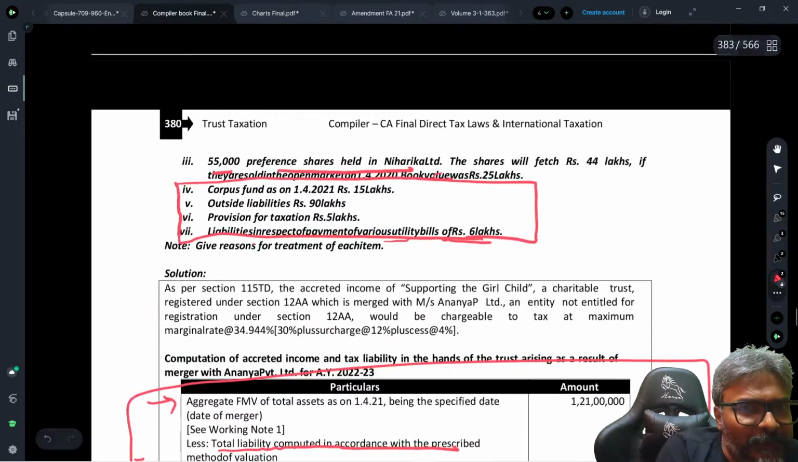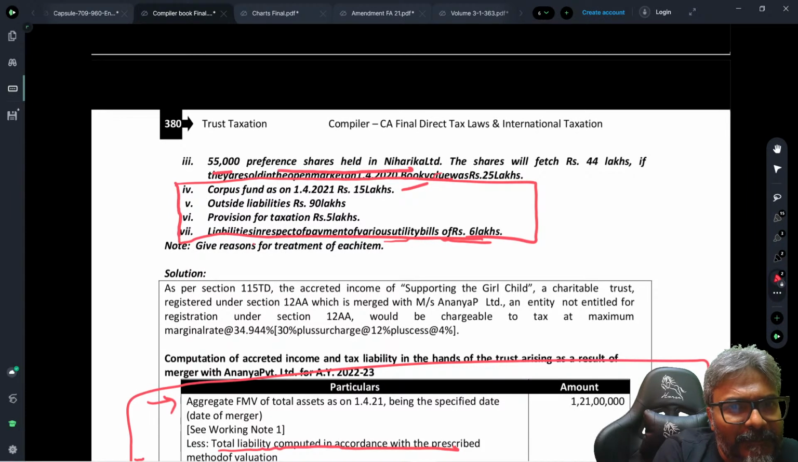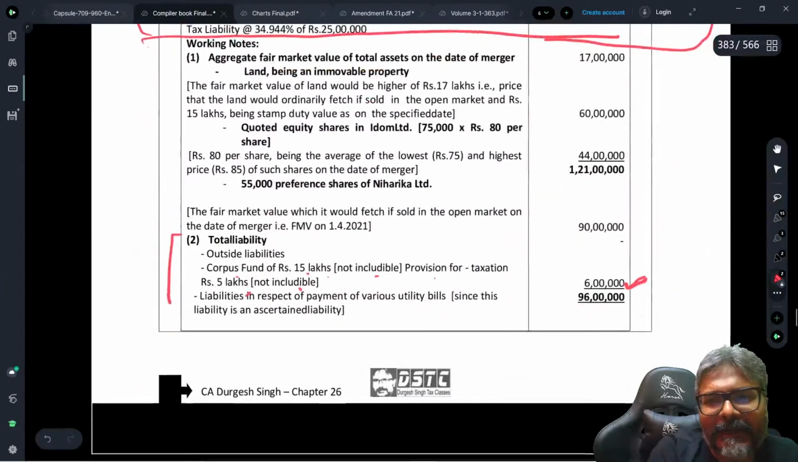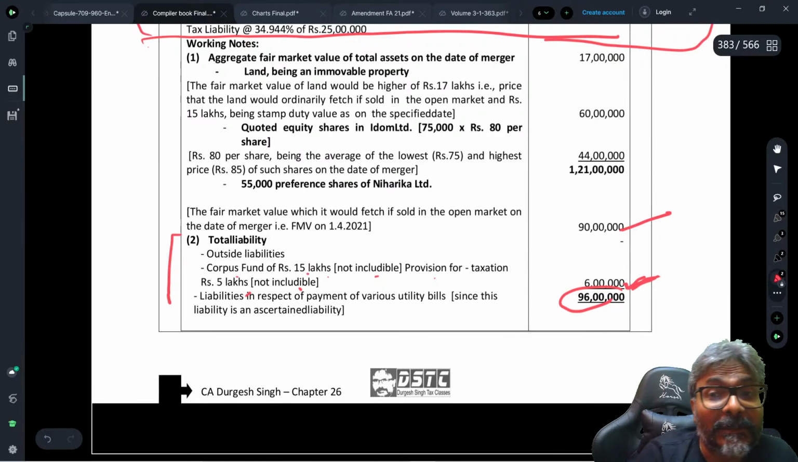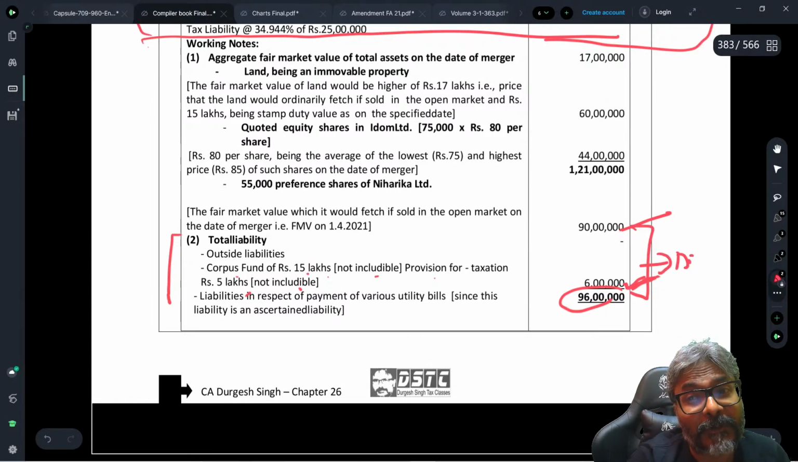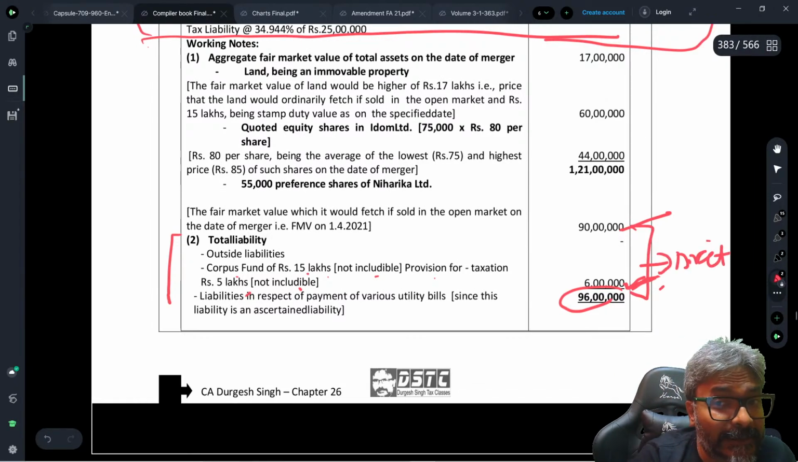You have been given corpus fund 15 lakhs in this context. Thereafter, provision for taxation is not to be considered. Liability is 6 lakhs and outside liability 90 lakhs. So in fact, this 90 lakh outside liability and this for utility bills. So this is a direct approach. This is known as the direct approach of taking the liability. Please be careful.